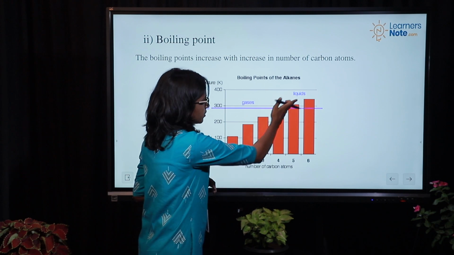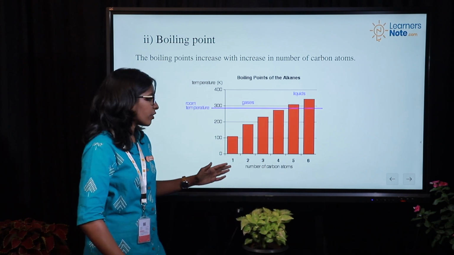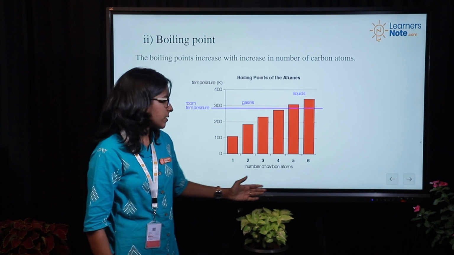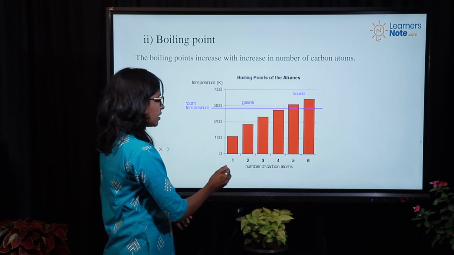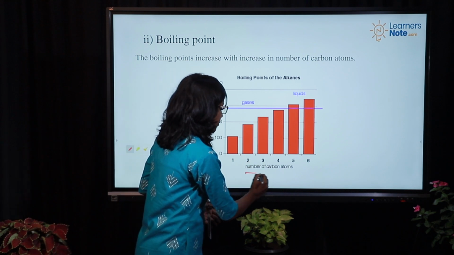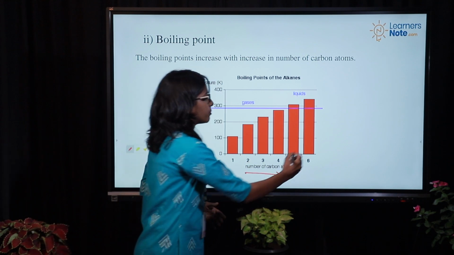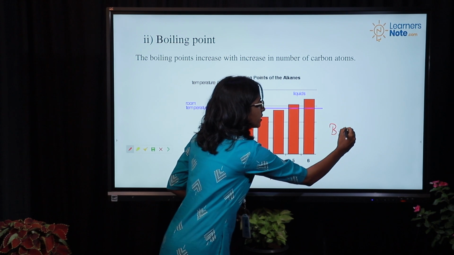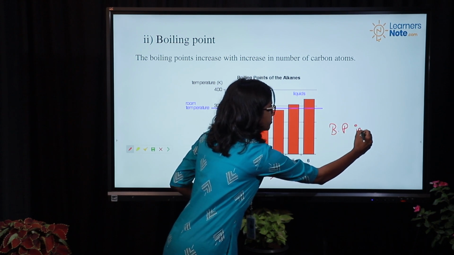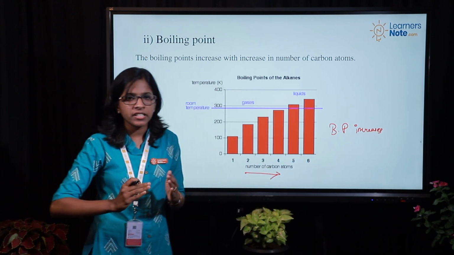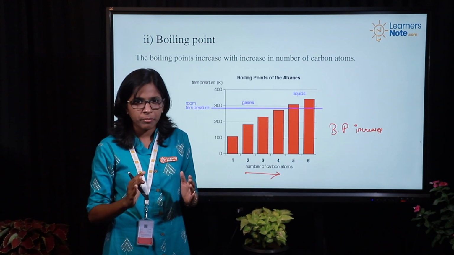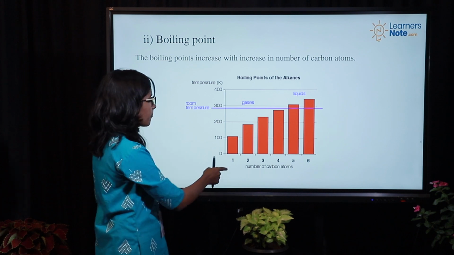The boiling point is increasing according to the number of carbon atoms. So we can tell that when the number of carbon atoms increases, the boiling point increases. So the boiling point of alkanes totally depends upon the number of carbon atoms.